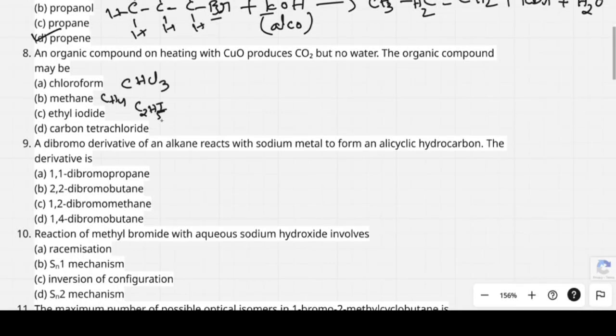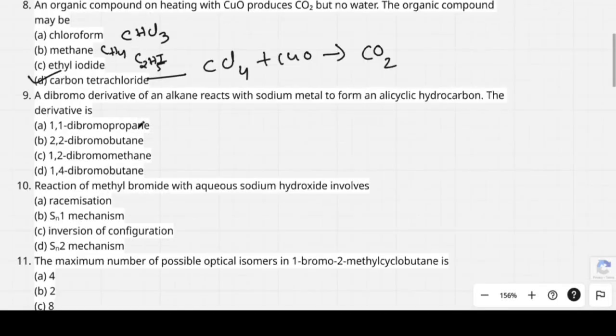But in carbon tetrachloride, the formula is CCl4. This compound on heating with cuprous oxide gives only carbon dioxide because there is no hydrogen here. So option D is correct.